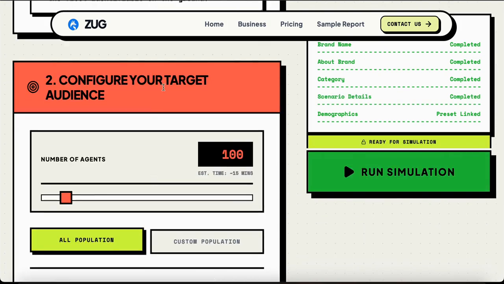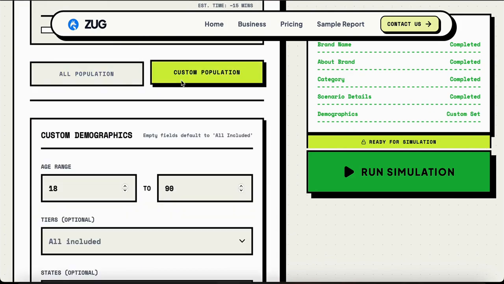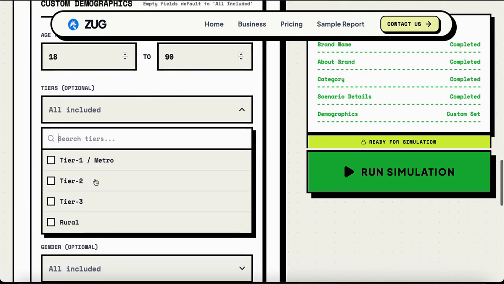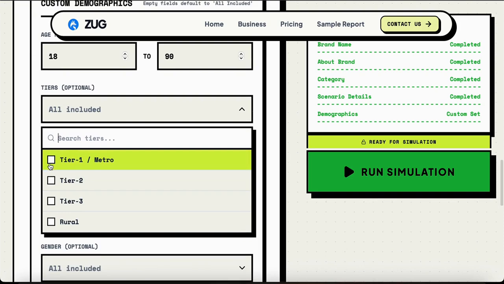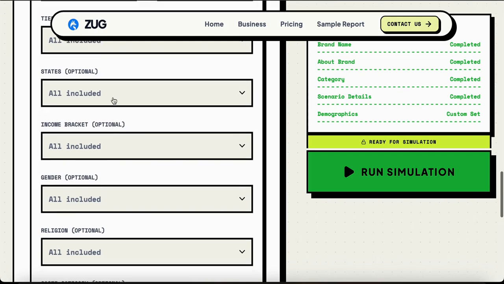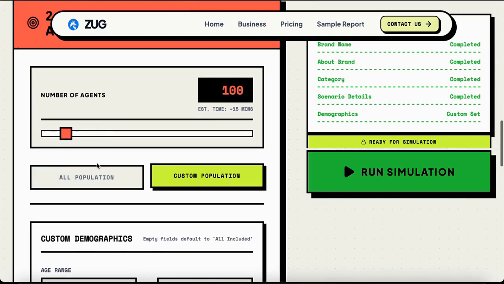And this is the main part of the configuration where you have to configure the agents according to your requirements. If you are targeting a premium product, select the premium urban class. If you're targeting some age range, you can configure it here. If you're only targeting tier 1 consumers, you can add that here. The default is every tier of city and rural area. And you can even configure in detail the states you are targeting, the income bracket, gender, religion, and everything. So let's go ahead with the default settings.